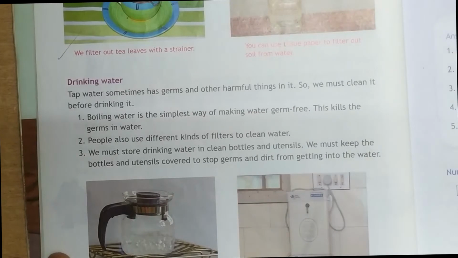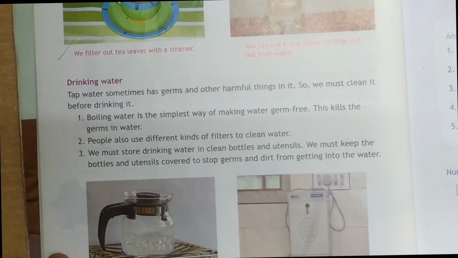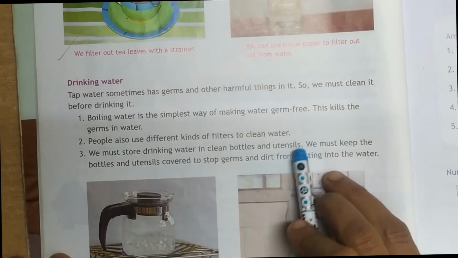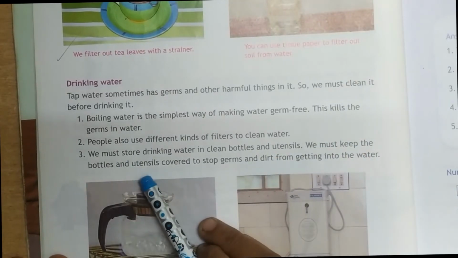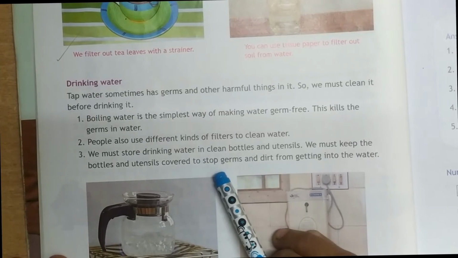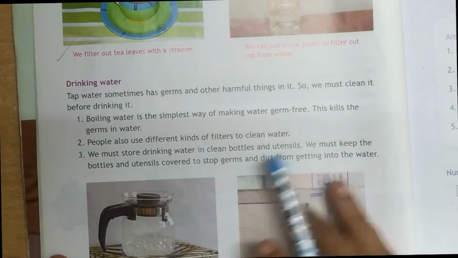When you are getting the water, it has to be stored in clean vessels or clean bottles. Okay, utensils are nothing but the vessels. And we must keep the bottles and utensils covered to stop germs and dirt from getting into the water.